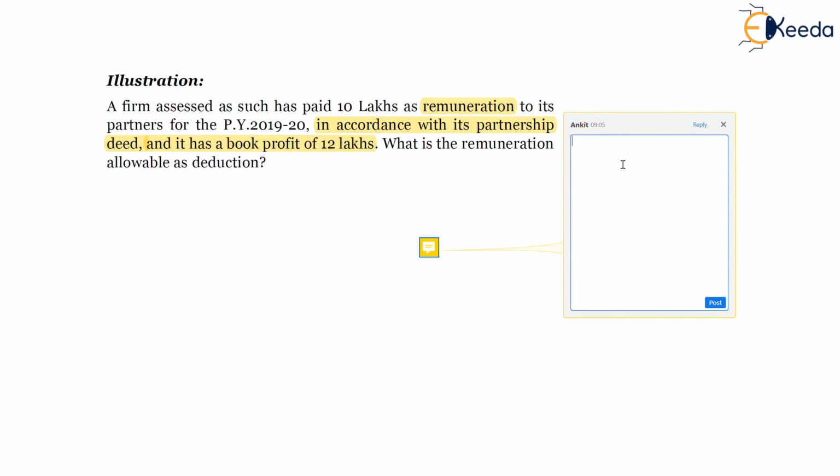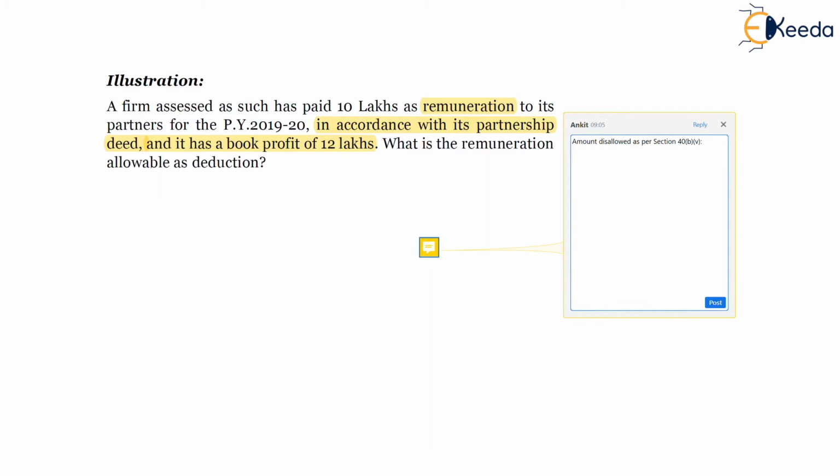On the screen, here we have to calculate the amount which is disallowed as per section 40B(5). What is the remuneration allowable as deduction? So first you will have to calculate the amount which is disallowed. Amount disallowed as per section 40B(5).